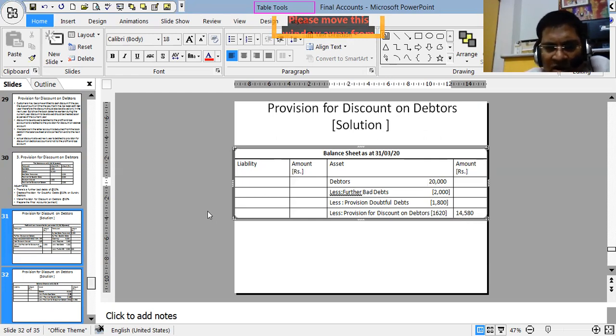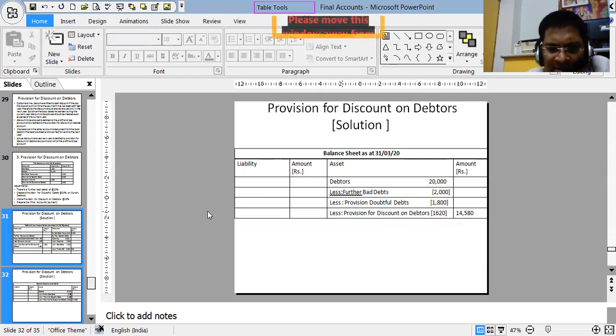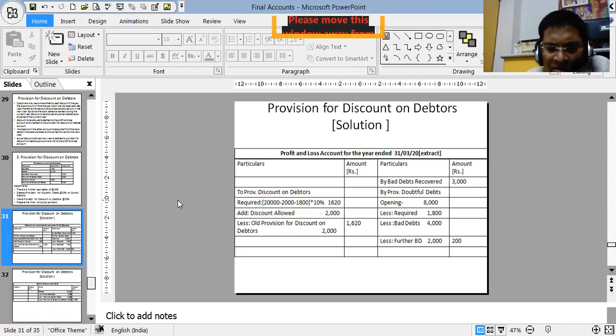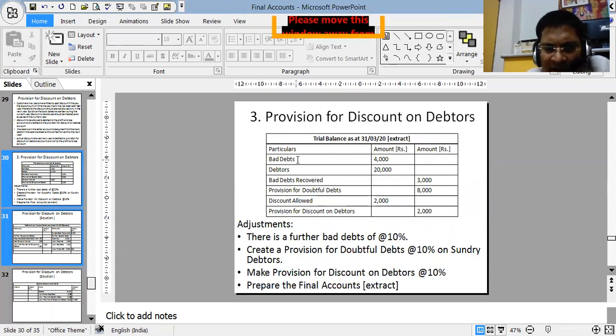Okay students, I hope you all have understood this. So basically, I will say in a very simple way that you need to write the provision for discount on debtors in the debit. In one more way, if you write it, it will be simpler. From the trial balance, I will write bad debts 2,000 in the P&L account debit side, debtors 20,000 on the asset side, then bad debts recovered, again P&L account credit side. Provision for doubtful debts, I will write on the credit side of the P&L account. Discount allowed on the debit side of the P&L account, and provision for discount on debtors on the credit side of the P&L account.